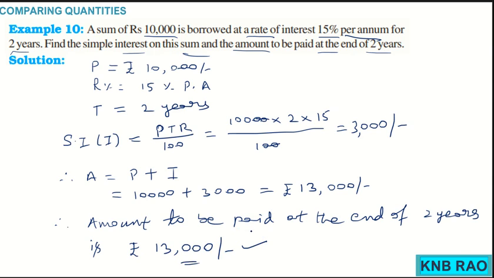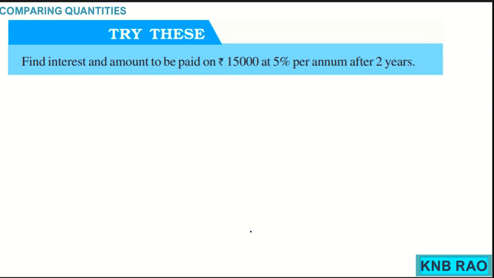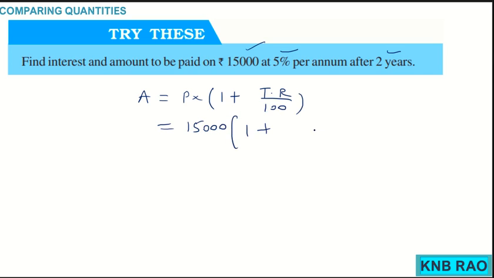Now, coming further, try this. Find the interest and amount to be paid on 15,000 at 5% per annum for 2 years. So, I am finding the amount straight away. Amount is P into 1 plus T into R by 100, where P is 15,000, 1 plus T is 2 years into 5% by 100.